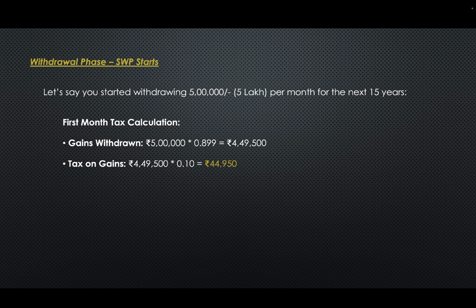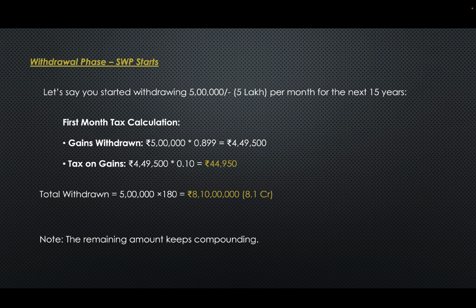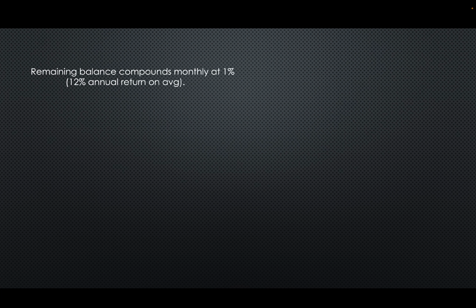Again in the next month you withdraw 5 lakhs, then again the tax will be applied. So in the next 15 years, how much total money have you withdrawn? 5 lakhs into 180, which is 8.1 CR. Keep in mind that the total estimated returns you get after 30 years will be 5.29 CR. But in the next 15 years, you have withdrawn 8.1 CR, which is about 3 CR more. How? The remaining amount keeps compounding, and that's the power of compounding. The remaining balance compounds monthly at 1% if we take 12% annual return on average.